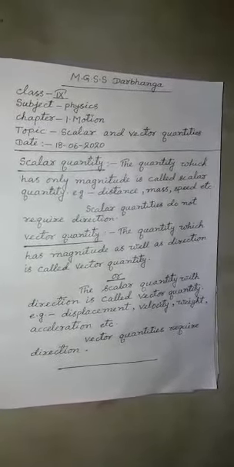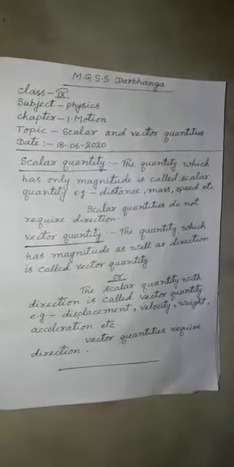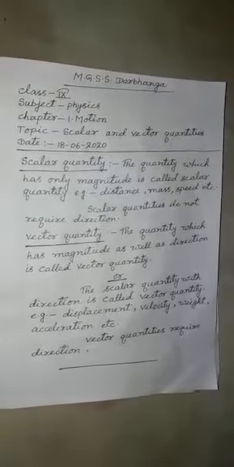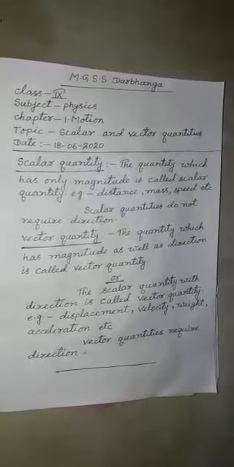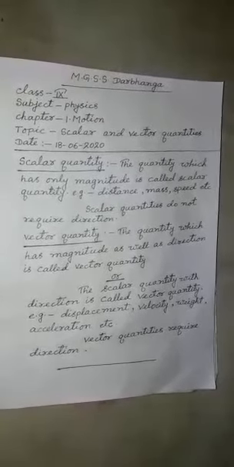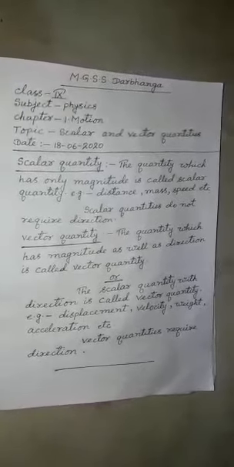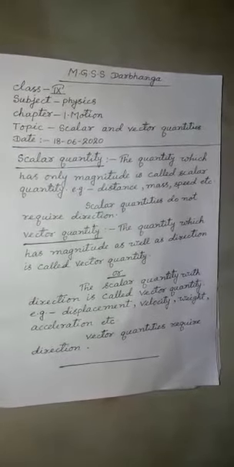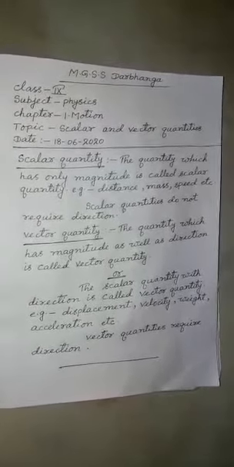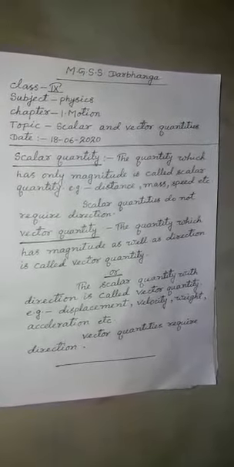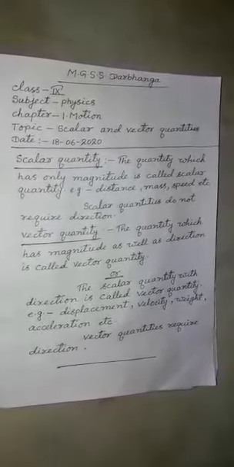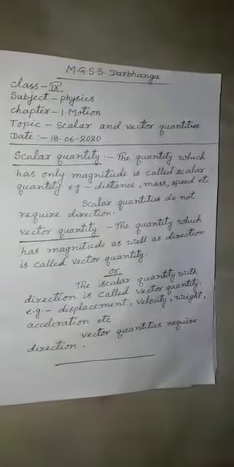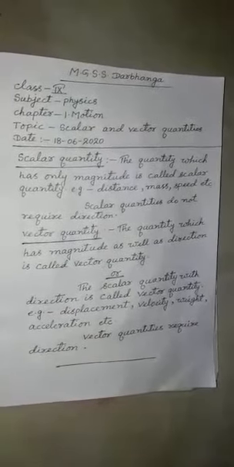The quantity which has magnitude, that is a scalar quantity. Then is direction. For the quantity which has magnitude, for that we may write scalar quantity. And then with direction is called vector quantity.